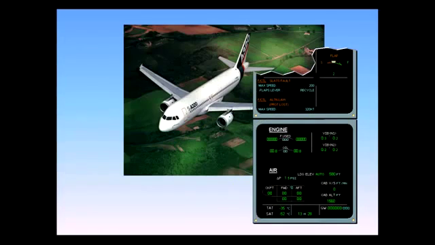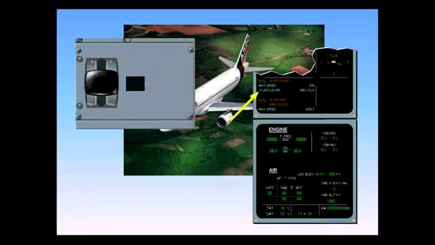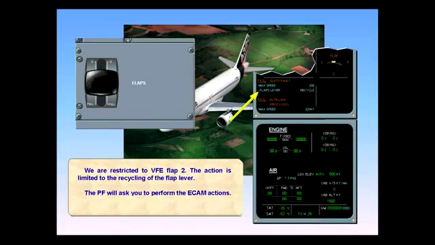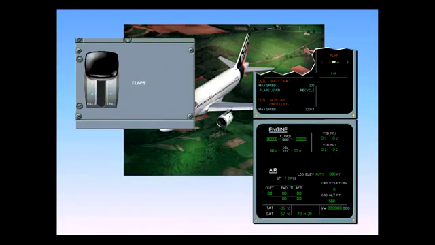We are restricted to VFE flap 2. The action is limited to the recycling of the flap lever. The pilot flying will ask you to perform the ECAM actions. Perform ECAM action. The flap lever is back to 1. Set it again to 2.